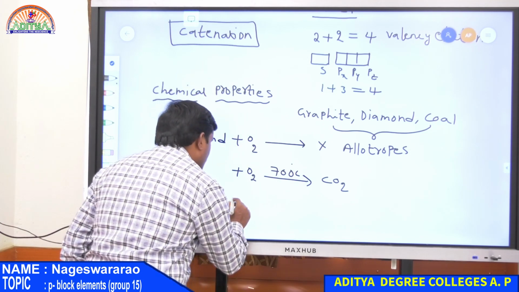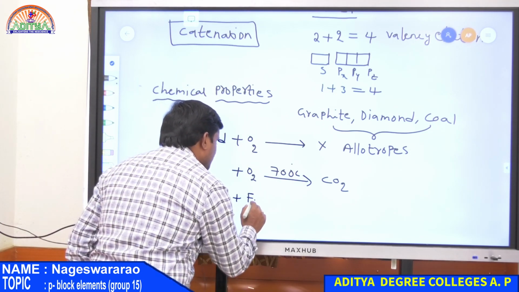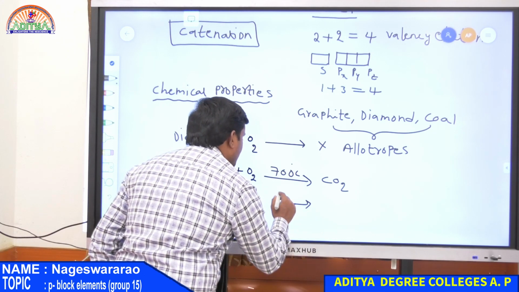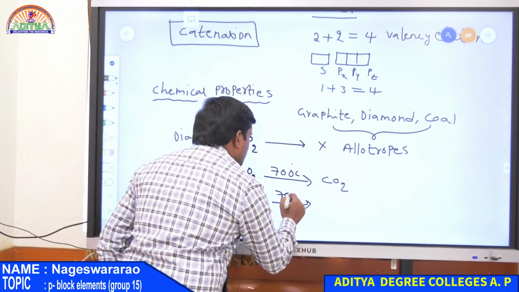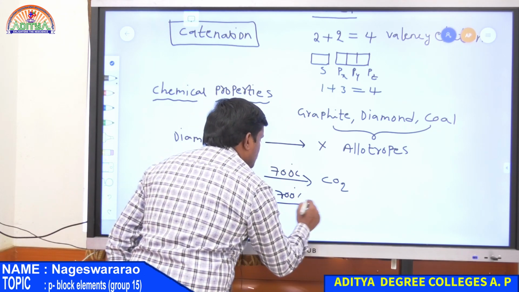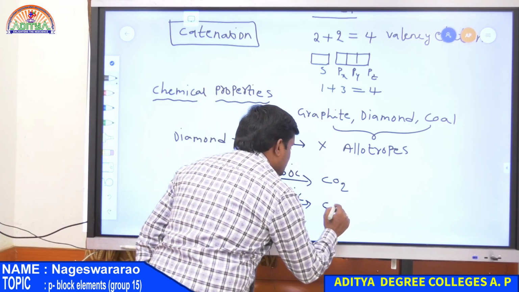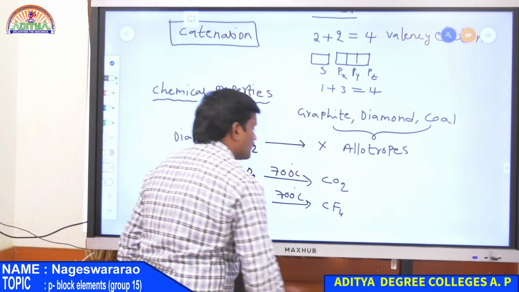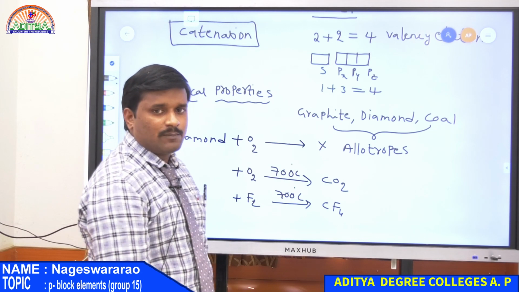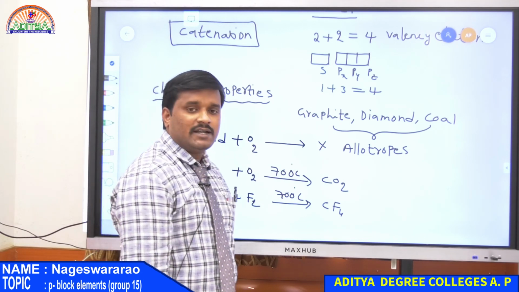At the same time, diamond reacts with F2 at 700 degrees centigrade and gives CF4, that is tetrafluorocarbon, or simply carbon tetrafluoride.